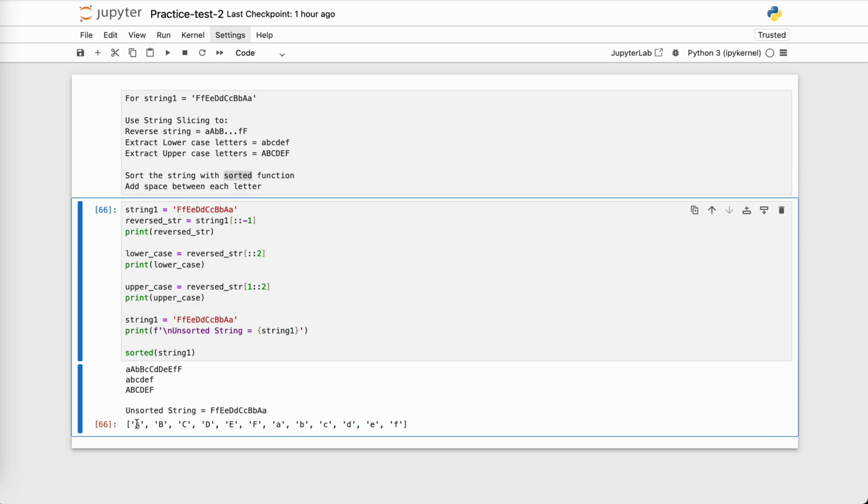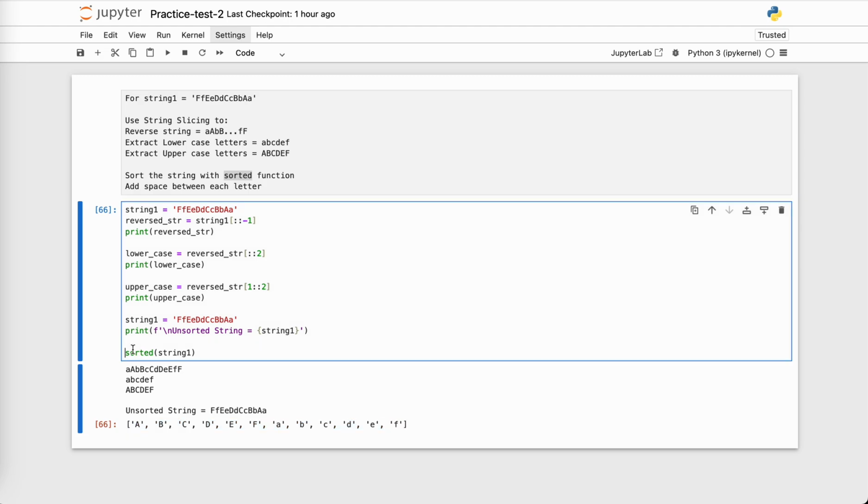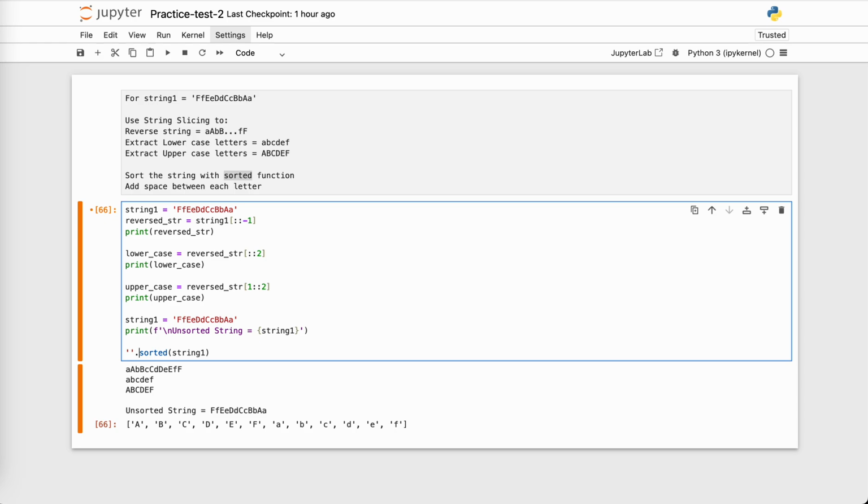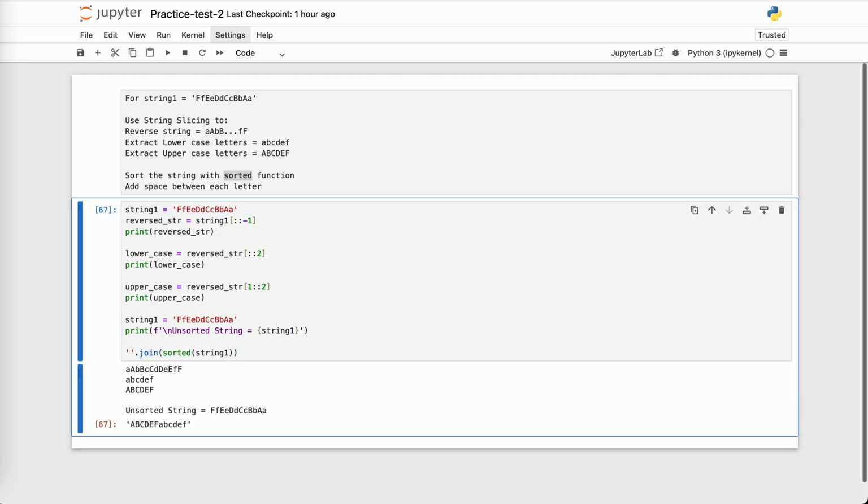As you can see over here, it's giving me a list format, and this one was a string format. So this is not the right answer. So how do I convert this list into a string format? For this, I will be using a join function. What do I want to join these strings with? Well, there is no space and no character in between, so I will mention join with nothing. So an empty string dot join, and what do I want to join? The output of sorted. So here we get the joined string as sorted.